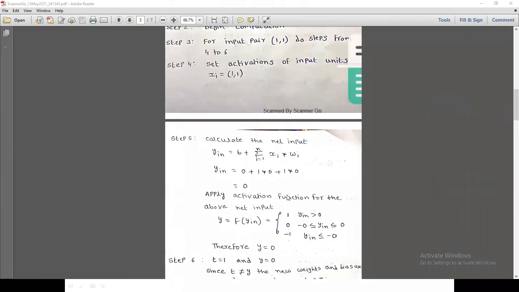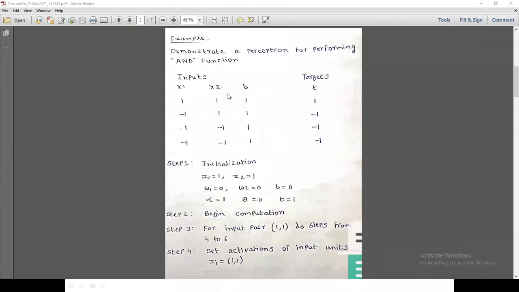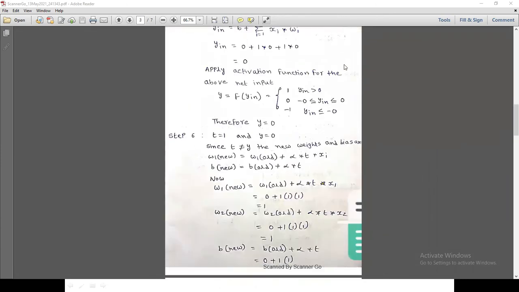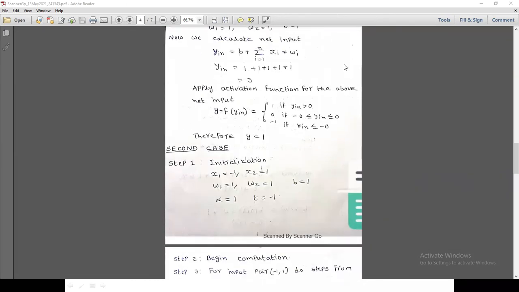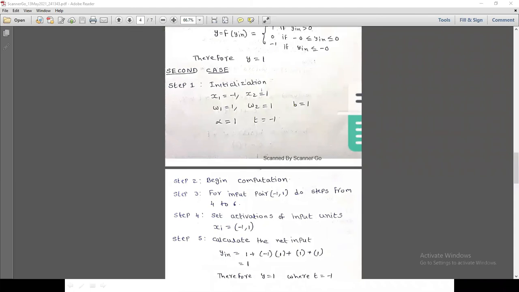Now we move to the second one. What is the second one here? This is the second input: -1, 1. So what is the target here? The target is -1. So this is the second case.